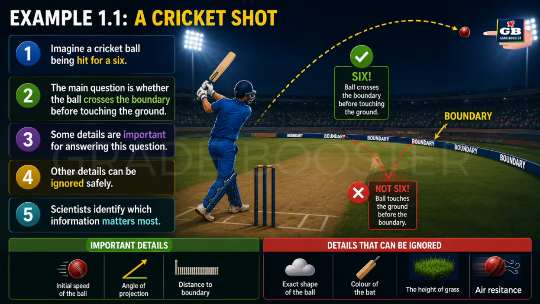A cricket shot. Imagine a cricket ball being hit for a 6. The main question is whether the ball crosses the boundary before touching the ground. Some details are important for answering this question. Other details can be ignored safely. Scientists identify which information matters most.